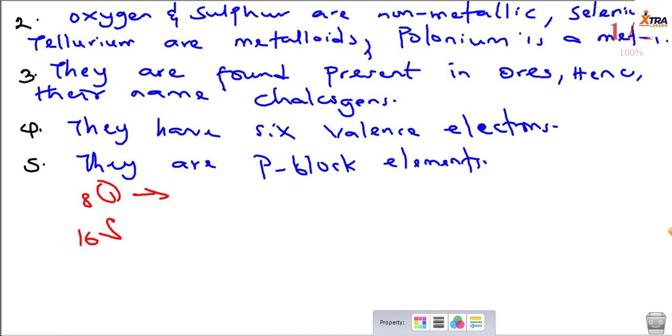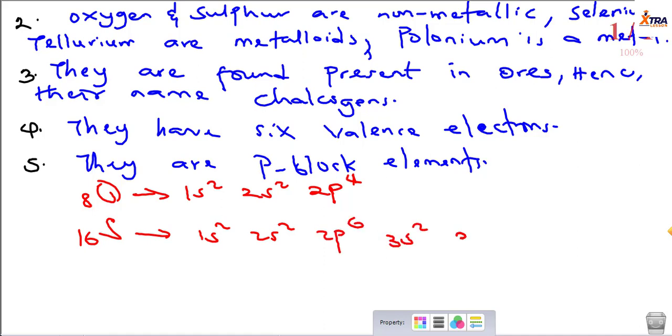Taking the configuration of oxygen, you have 1s2, 2s2, 2p4, right? While for sulfur it is 1s2, 2s2, 2p6, 3s2, and 3p4.